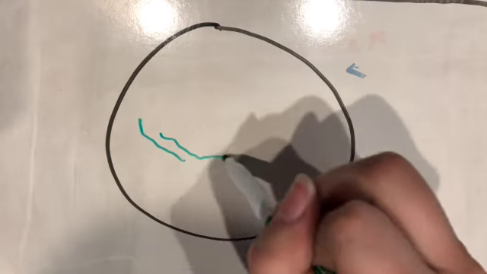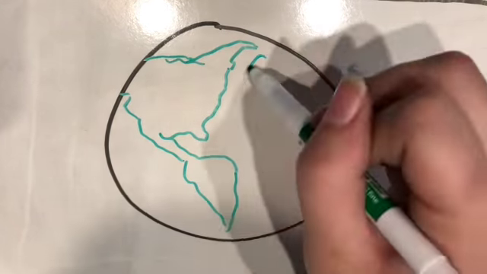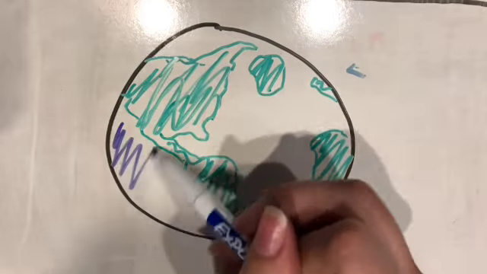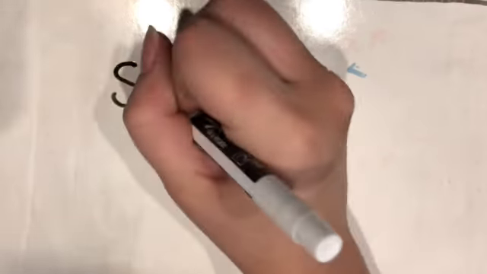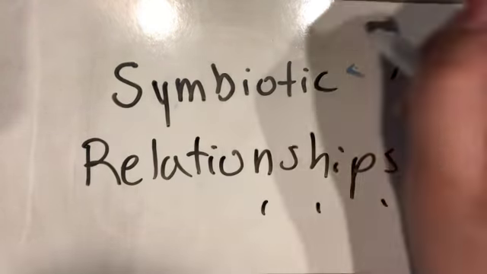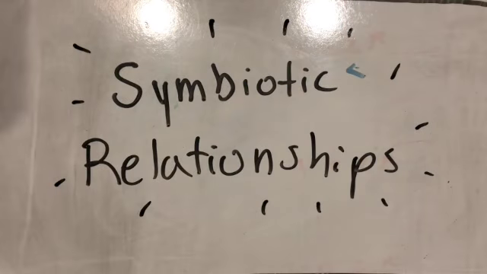There are so many different species in the world, and each one has a very important role to play in keeping nature balanced and healthy. One of the most interesting parts of this balance is how different species interact with each other. These interactions are called symbiotic relationships, and there are 5 types: mutualism, commensalism, predation, parasitism, and competition.